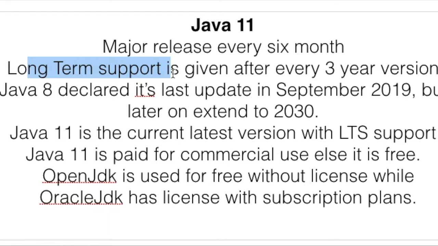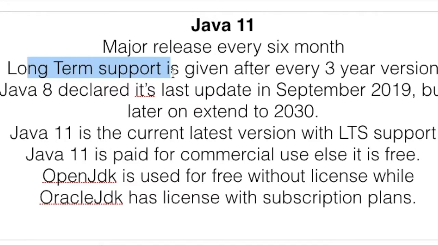So Java 11 is the version which they support for the long time, and after that they will support Java 17 because it comes after 3 years. So that's how they have decided that from Java 11 to Java 17, the versions in between, like 12, 13, 14, 15, will not have long term support. Oracle will not provide any update if there are some issues or bugs with them. So Java 11 is the long term support version after Java 8.